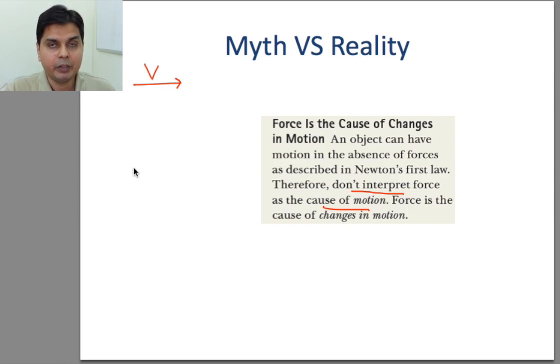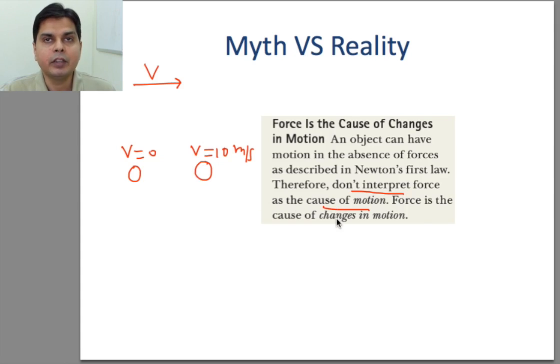But suppose a body is at rest, v is equal to 0. Now from rest you want this body to have, say, velocity 10 meters per second. There is a change of motion. For this you require force. So the myth is that force is required for motion. No, it's wrong. Force is not required for motion. The reality is that force is required for changes in motion.